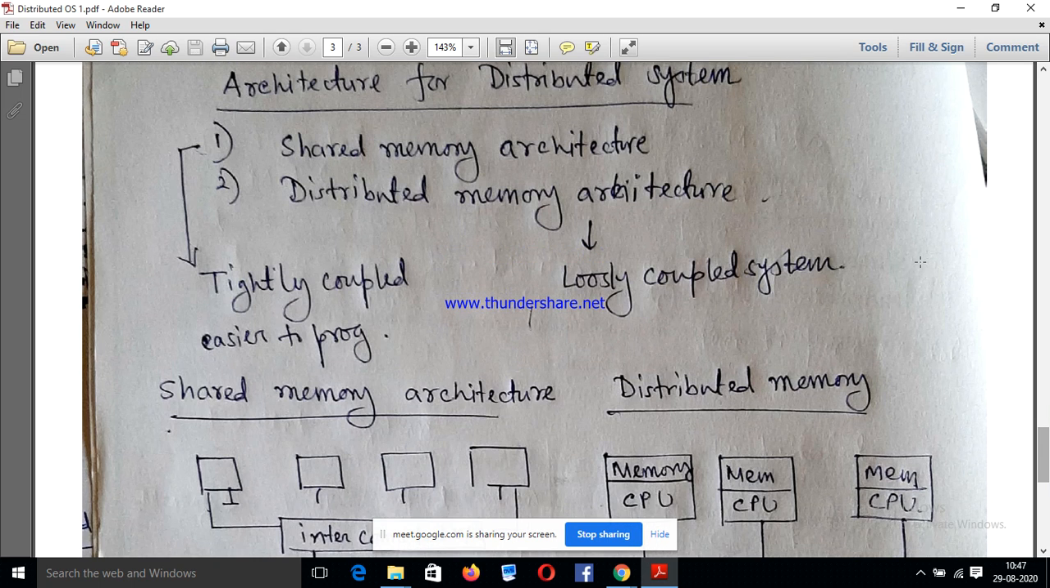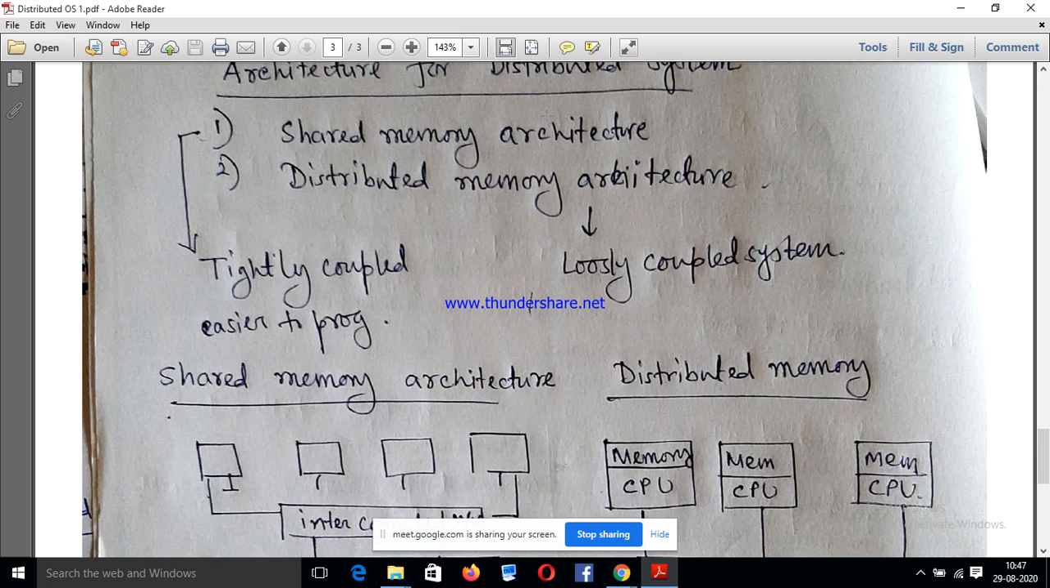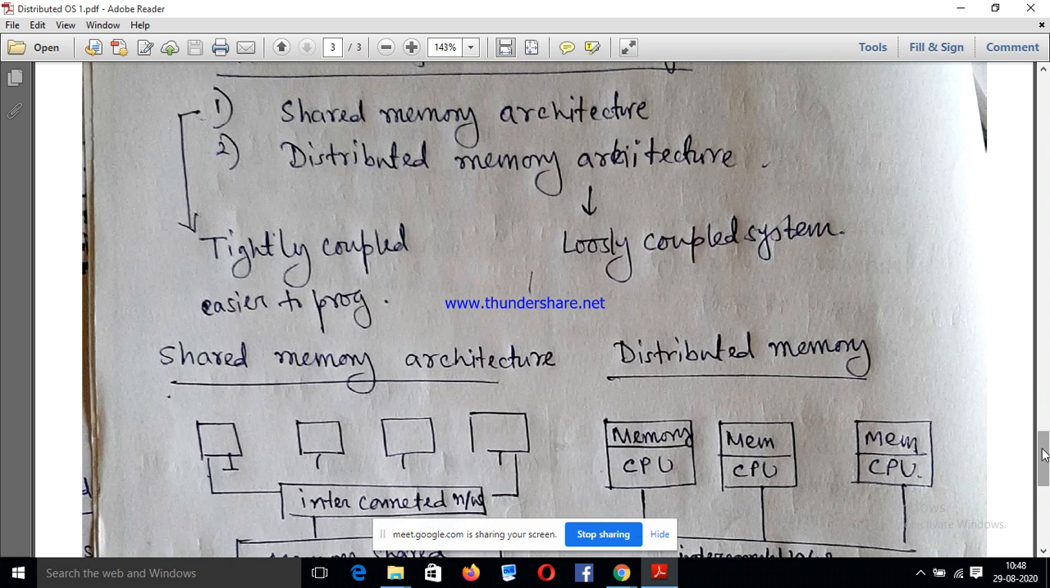So our focus is on only distributed memory architecture, because only this type of architecture is useful in distributed operating system. Shared memory architecture is not applicable in distributed operating system. So let me tell you what is the concept of shared memory and distributed memory.